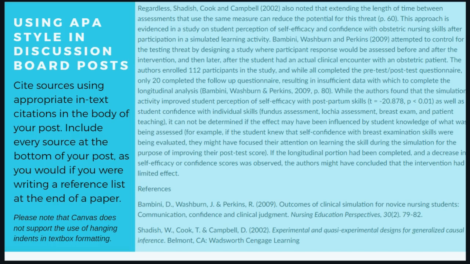We reference the author and the date of publication in the body of the text. At the end of our discussion board post, just hit enter a couple times, write the word references as you would be writing a reference list, and include references in alphabetical order just like you would in a reference list as well. So here you can see I've cited Bambini, Washburn, and Perkins, as well as Shadish, Cook, and Campbell. It's important to note in Canvas it doesn't allow for formatting with hanging indents, so it's appropriate to just have everything left-hand justified.